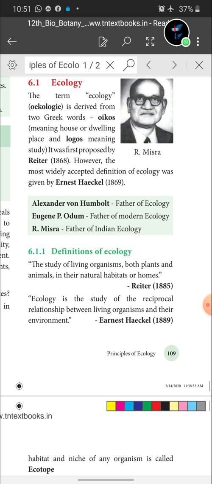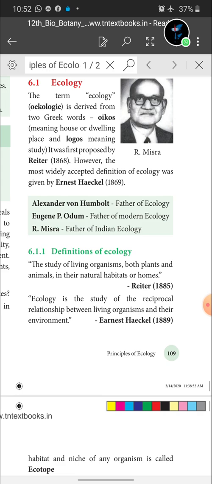And as per Ernest Haeckel, the definition for ecology is the study of the reciprocal relationship between the living organism and their environment. This is the widely accepted definition given by Ernest Haeckel. As per him, ecology is the study of reciprocal, this word is important, reciprocal relationship between whom? Organisms and their environment. So this is the best definition.